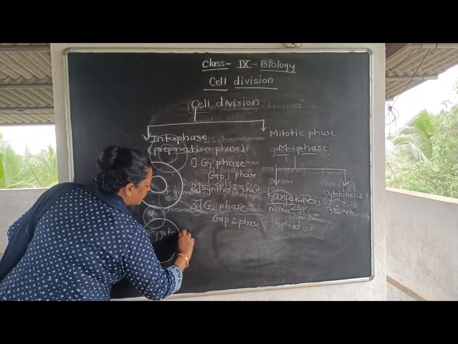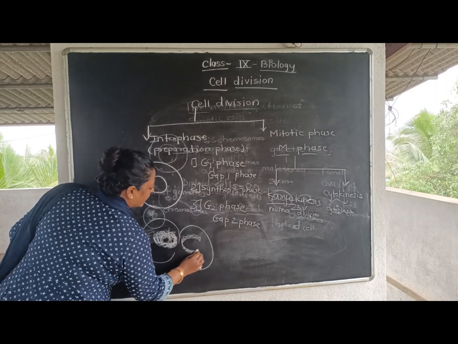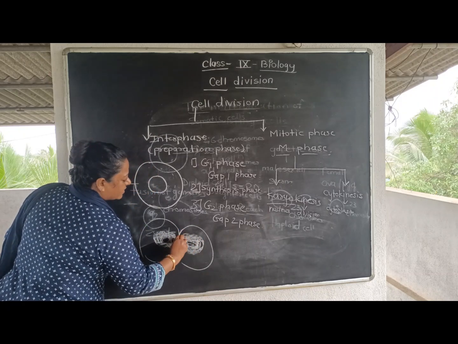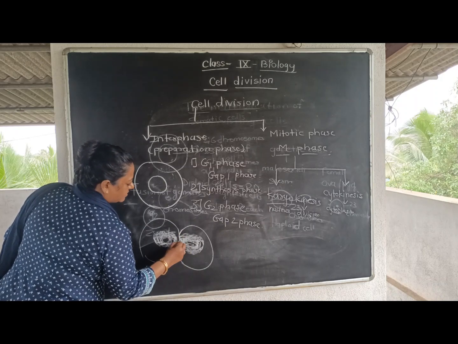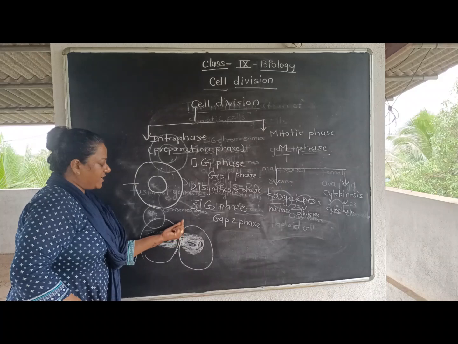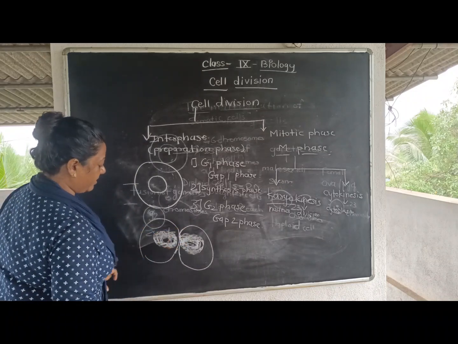Whatever nucleus material is there will get divided, and it will have a cleavage-like structure, a furrow-like structure would get formed.